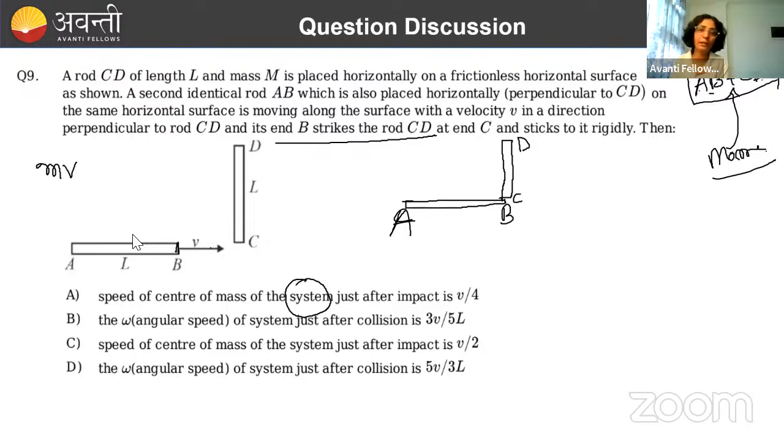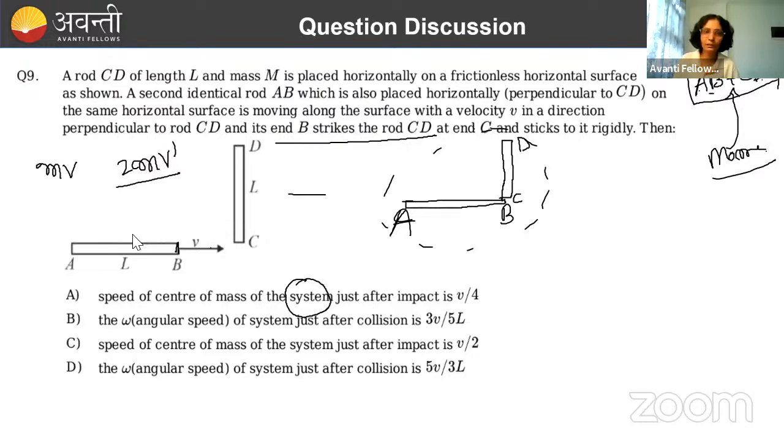And what will be the final momentum of system? Finally, these two bodies are acting as one because they are getting stuck together. So its mass will become 2m. And let its velocity be v dash. So final momentum of system will be 2m v dash.